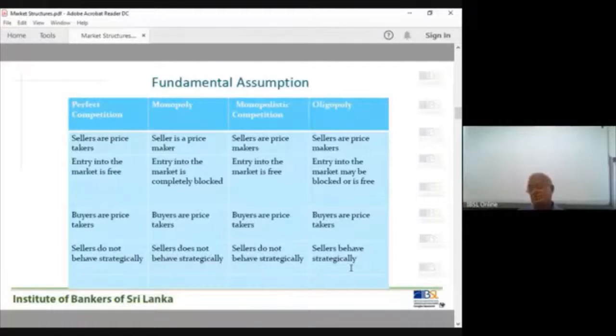Even after-sales services, you decide what services are available. For example, in most countries, the banking industry is an example of an oligopoly market. Take the banking industry in Sri Lanka: there are 25 licensed commercial banks. In this oligopoly market, they compete with each other.